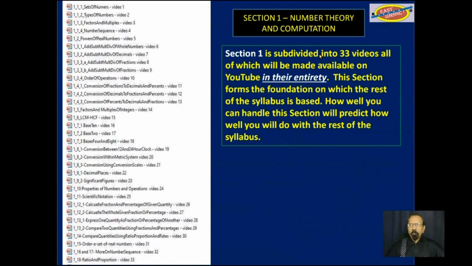As I have already pointed out, I have divided section 1 into 33 videos.